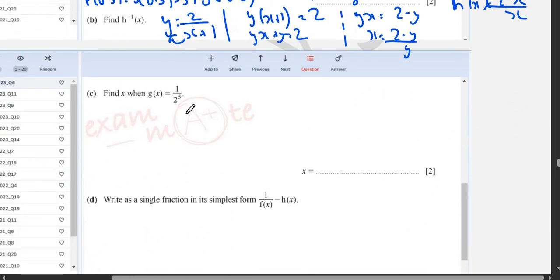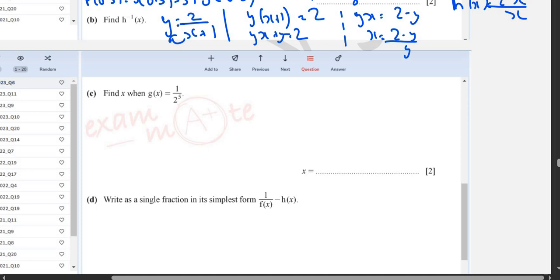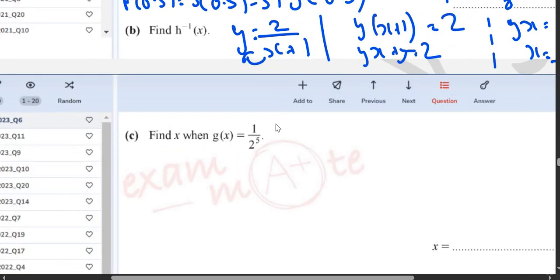Next question says find x when g of x is 1 upon 2 raised to power 5. So in this question, instead of writing g of x, you will put in the value of g of x, which is 64 raised to power x. So I will do 64 raised to power x is equal to 1 upon 2 raised to power 5.